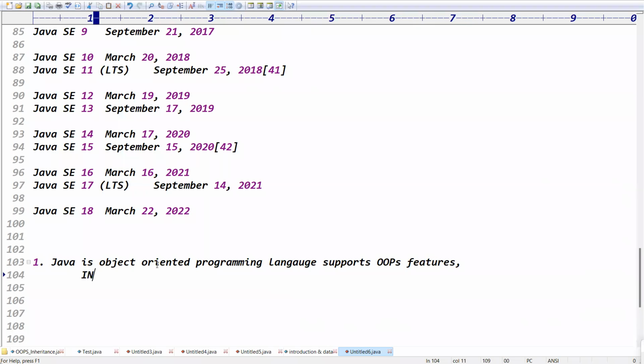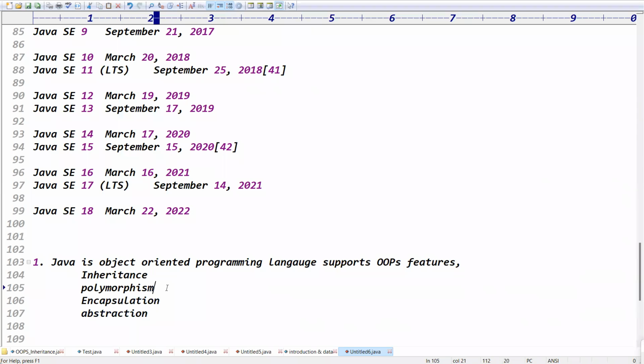It supports OOPS features like inheritance. What is inheritance, what is polymorphism, that we will discuss. But we understood that Java is an object-oriented programming language that supports the OOPS features: inheritance, polymorphism, encapsulation, and abstraction.